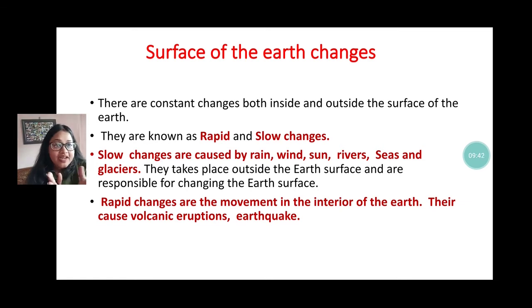So that is rapid change. But slow change, like erosion by glaciers, rivers, and seas, happens over a long time. That's why these are known as slow changes.